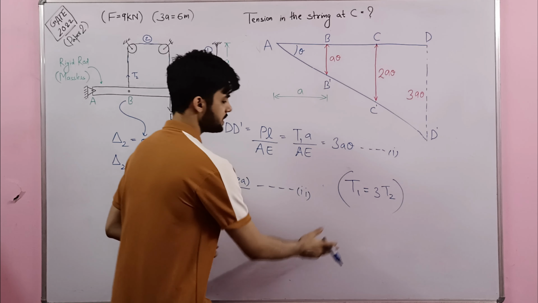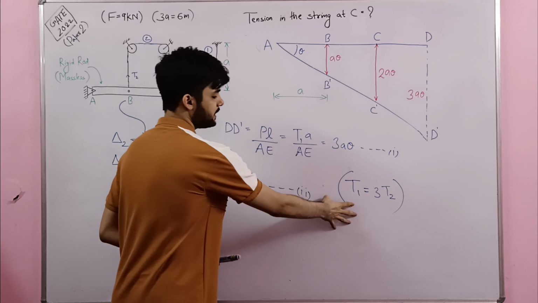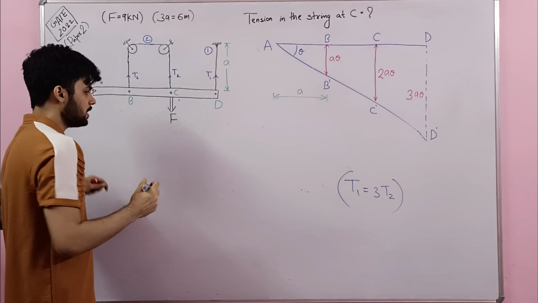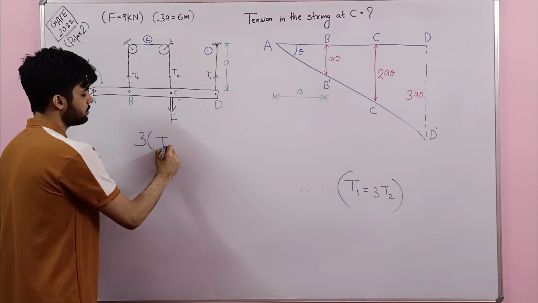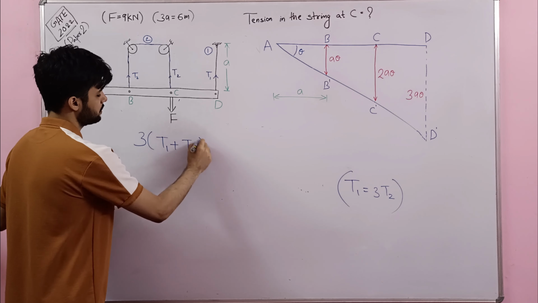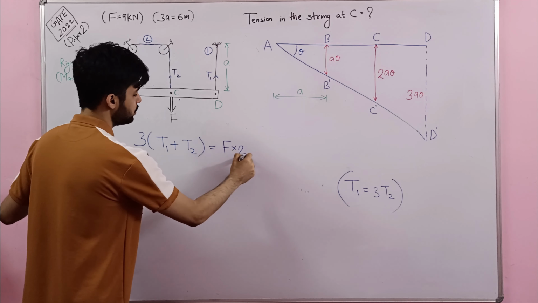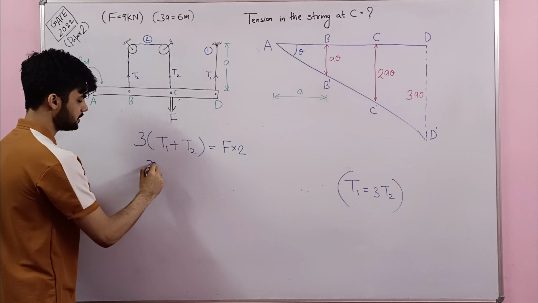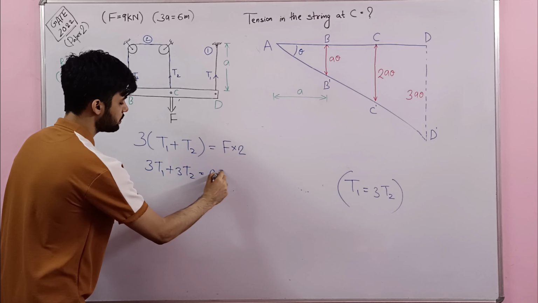On solving equation number 1 and equation number 2, what we get? We simply get T1 equals 3T2. From torque balance, we earlier got one equation. What was that? 3 times T1 plus T2 equals F into 2. From torque balance, we earlier got this equation: 3T1 plus 3T2 equals 2 times F, right?